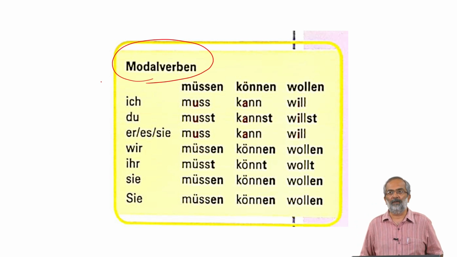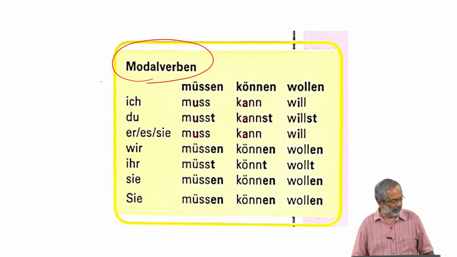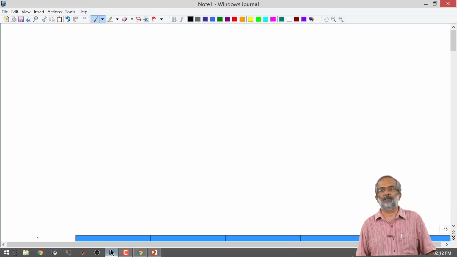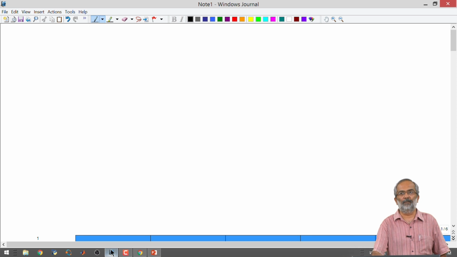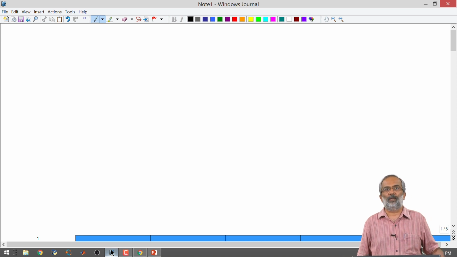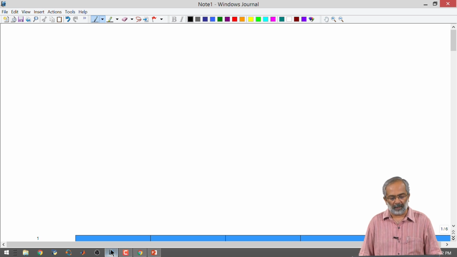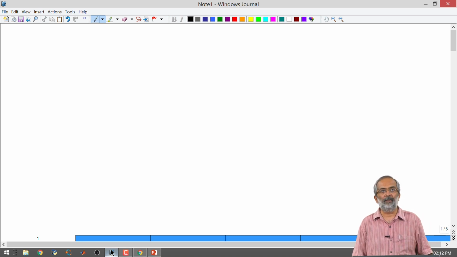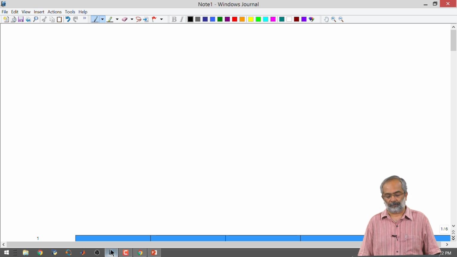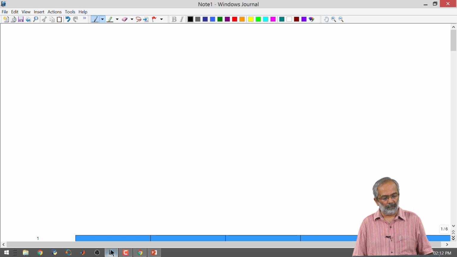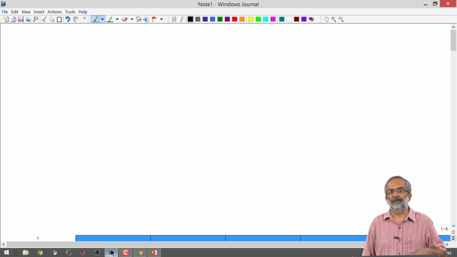Modal verbs, even in English, are verbs which are basically additional or auxiliary verbs that express ability, potential, possibility, or if something is imperative, that kind of necessity.